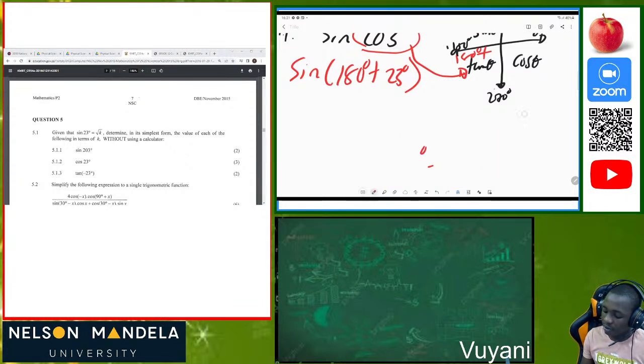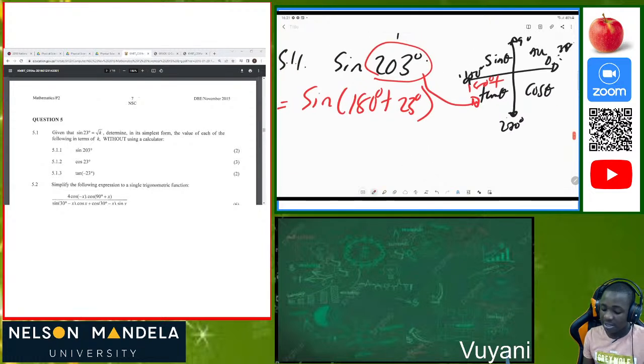Okay, so now we have written it in this format. Now it's sine of 180 degrees plus 23 degrees. The next step is determining, according to the reduction formula, that 180 degrees plus any angle is in the third quadrant, and in the third quadrant only tan of theta is positive and the other ratios are negative. So we now have negative sine of 23. Now we have reduced it. That's reduction, reducing from 180 to small angles.